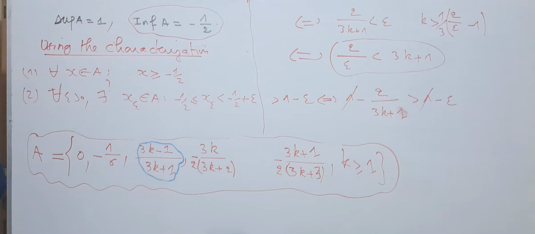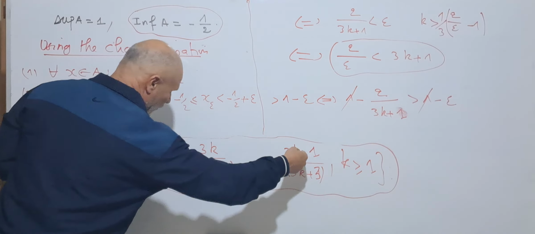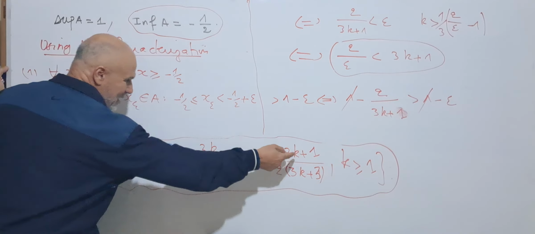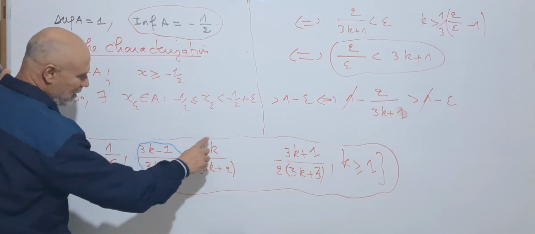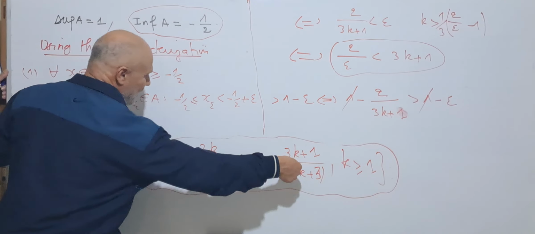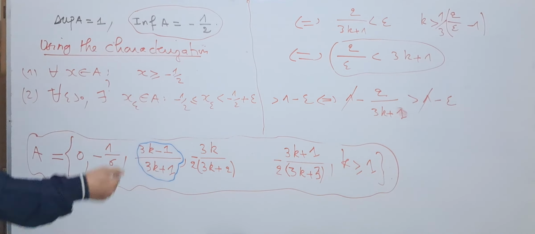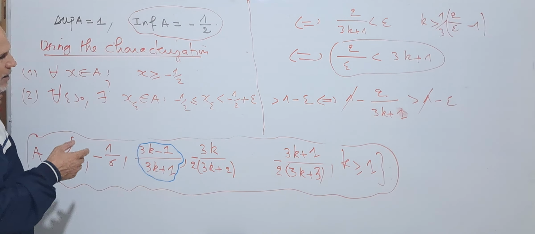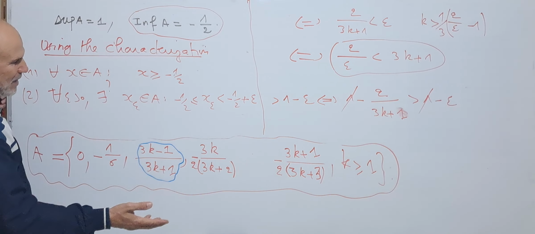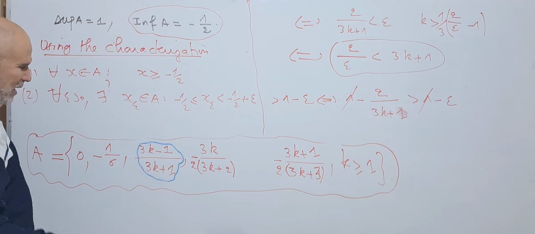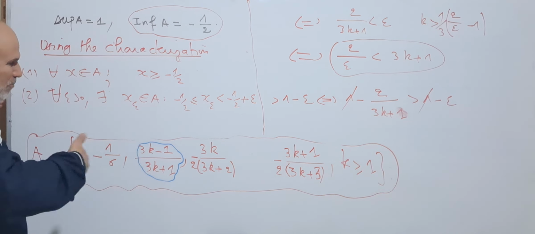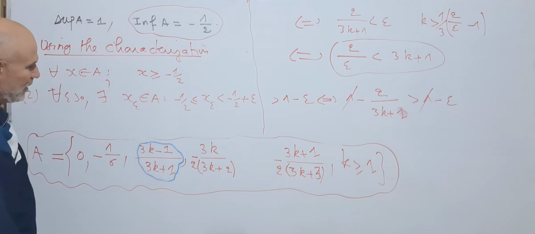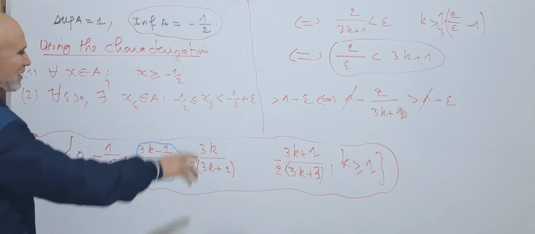The form of x epsilon is of this form, and why of this form and not this form? Because this is less than this one. So the infimum will be given by this sequence, which is decreasing. And then we write minus (3k plus 1) over (2(3k plus 3)). We add 2 and we take off 2 to get minus 1/2 plus what we need, and we do exactly the same thing.